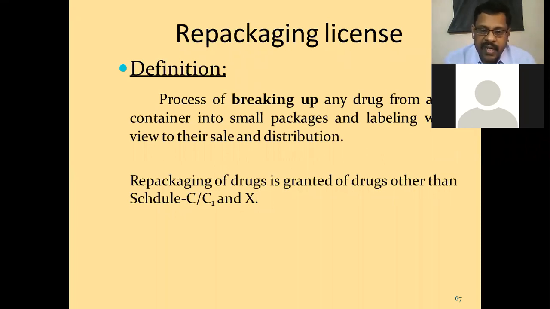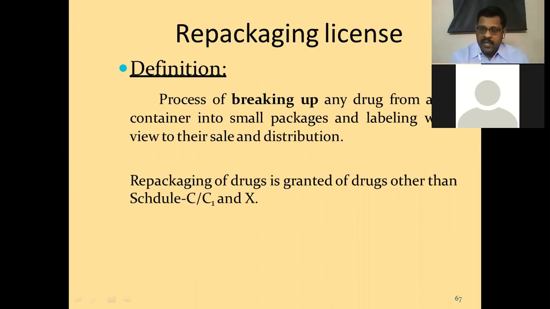Repacking licenses are granted for drugs other than Schedule C, C1 and X only, because we have large volume containers that cannot be opened and repacked. That will affect the sterility of the product, so that is never allowed. For C, C1 category drugs and Schedule X, there is a lot of chance for misuse.